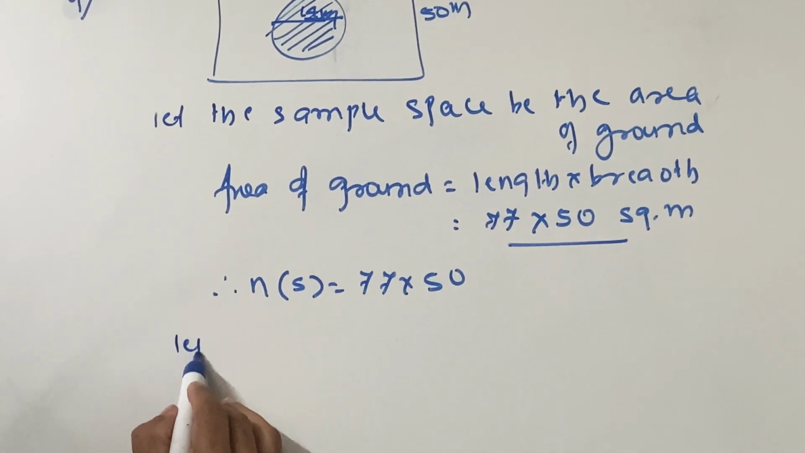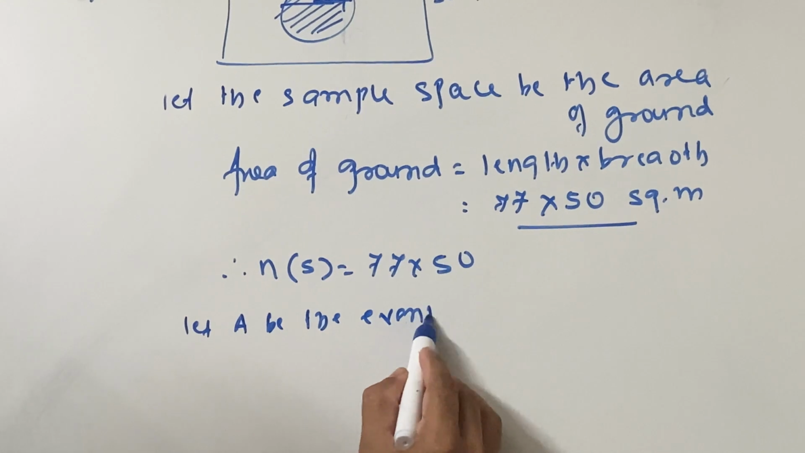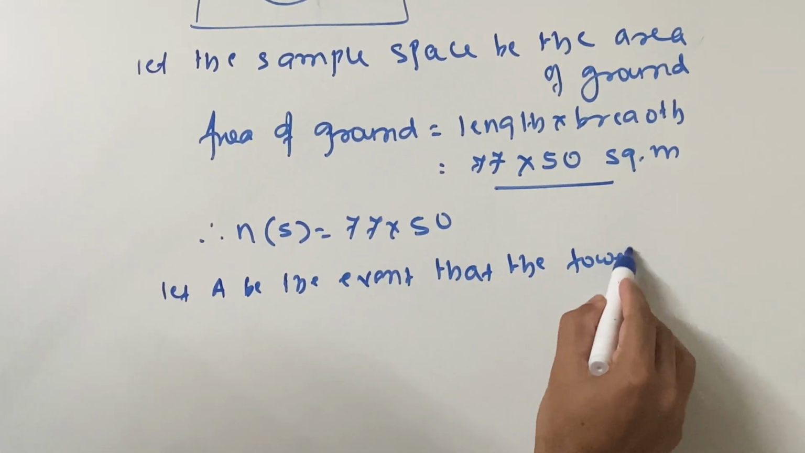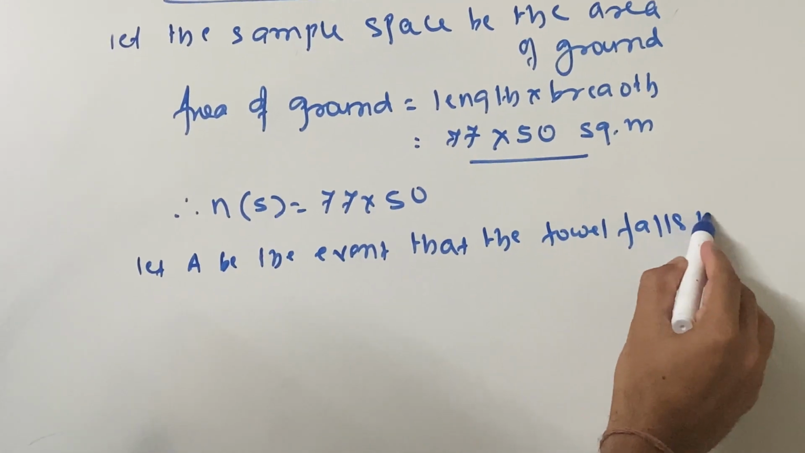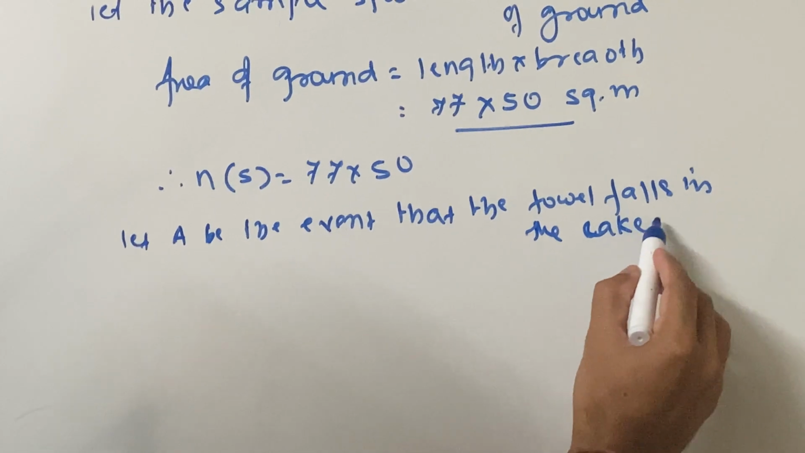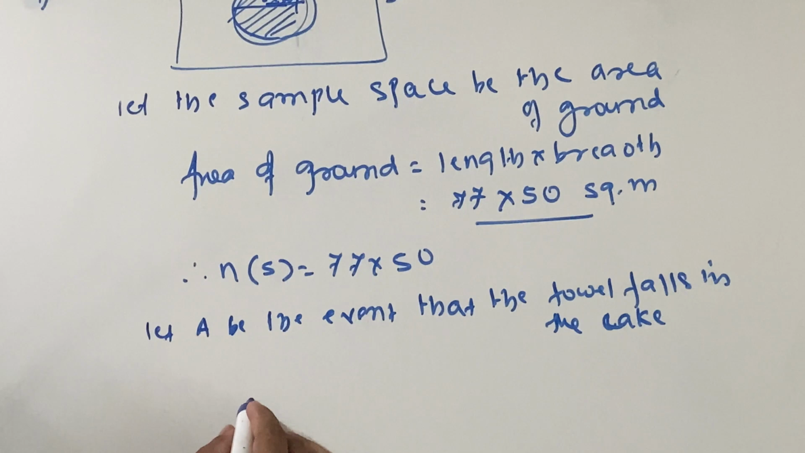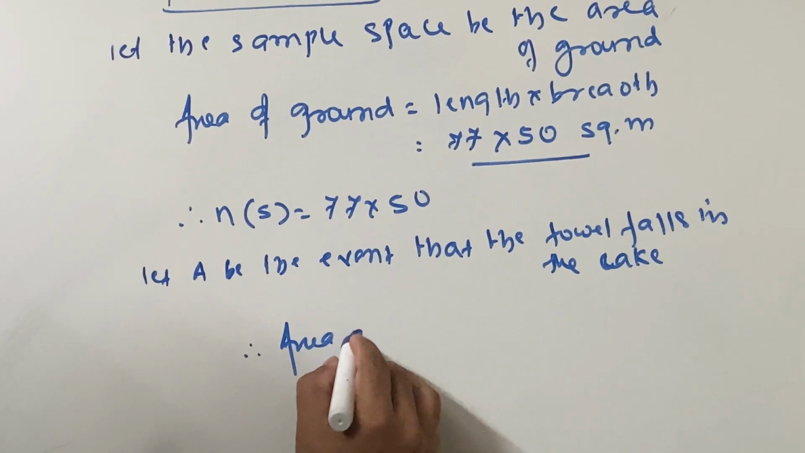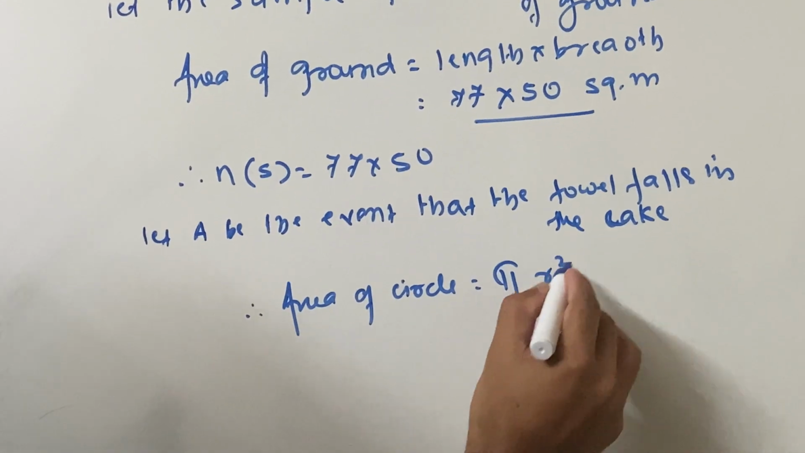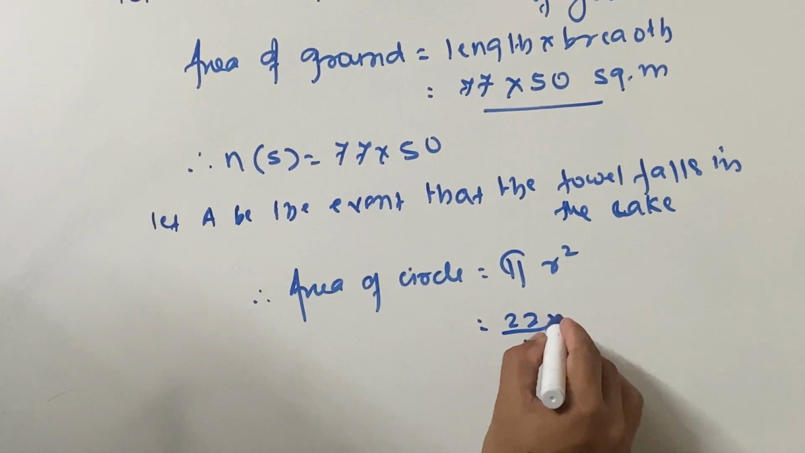Now we'll assume over here event, that is let A be the event. Let A be the event that the towel falls in the circular lake. So the lake is circular. Therefore we can say that is area of a circle. What is the formula for area of a circle? That is pi r square. What is your pi? 22 upon 7.